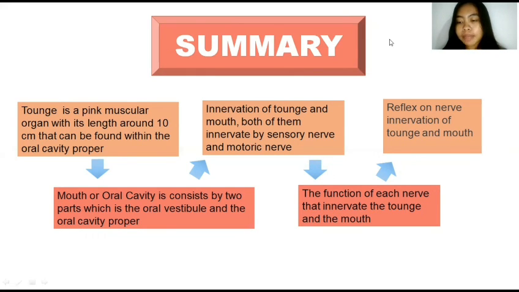In the mouth, innervation from the mandibular nerve gives reflex like tensing of the palate and opening of the mouth. And in the pharyngeal branch, the 10th cranial nerve gives a lot of reflex such as elevating the palate and elevating the posterior part of the tongue. And for the reflex related to innervation of the tongue, the taste sensation of the anterior 2/3 of the tongue is conveyed by the facial nerve. The taste sensation of the posterior 1/3 of the tongue is projected by sensory fibers of the glossopharyngeal nerve and the vagus nerve. Thank you.